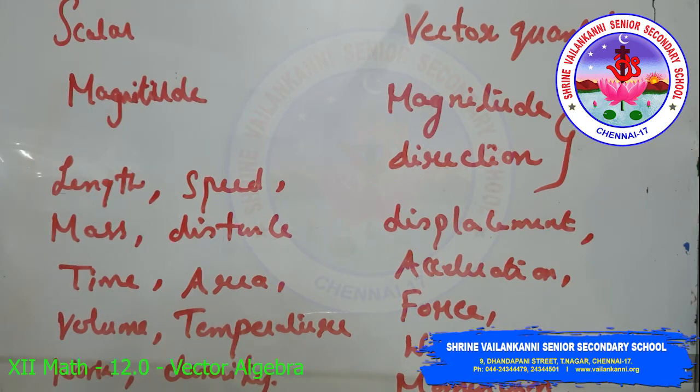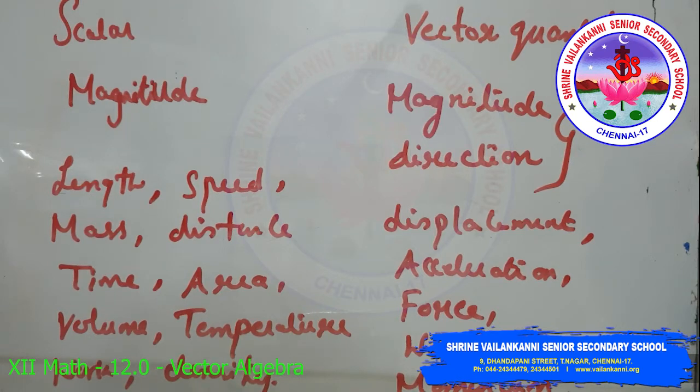Then vector quantity. What is a vector quantity? It involves both magnitude and direction. For example, how should a football player hit the ball to give a pass to another player of his team? It involves a quantity called force, which involves muscular strength, that is magnitude, and the direction in which another player is positioned. Such quantities are called vectors. Vector quantities like displacement, acceleration, force, weight, momentum, electric field intensity, etc.